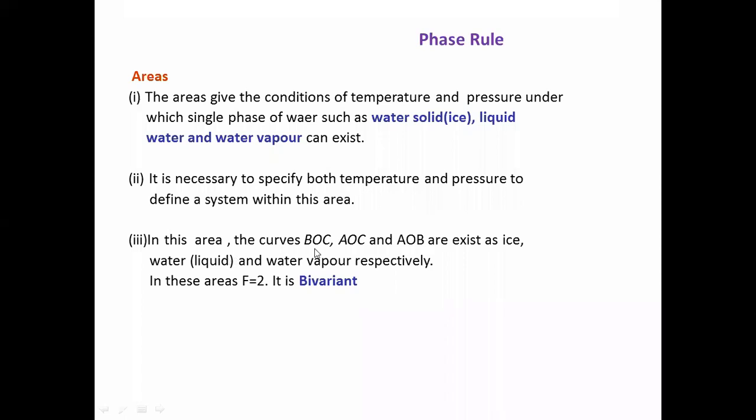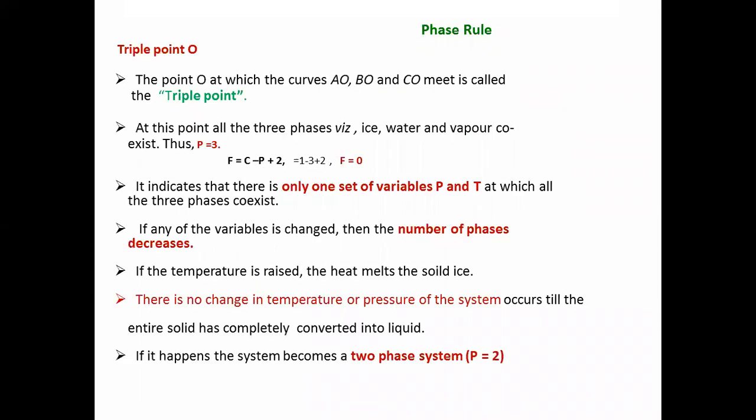In these areas, the curves BOC, AOC, and AOB exist as ice, liquid water, and water vapor respectively. In this area, F equals 2, that is, the system is bivariant, and along the OA, OB, OC lines the system is univariant.